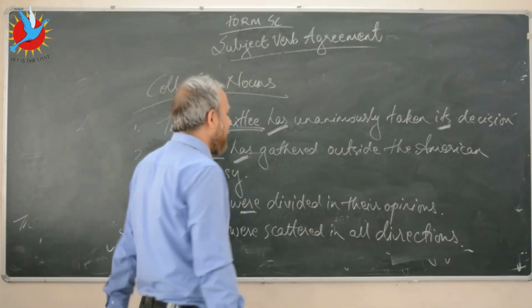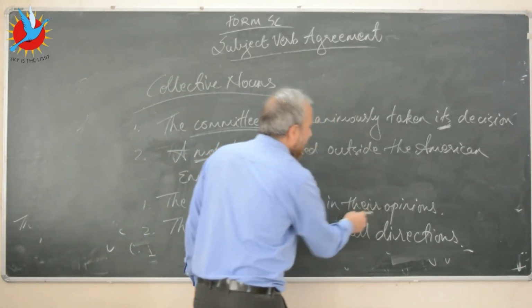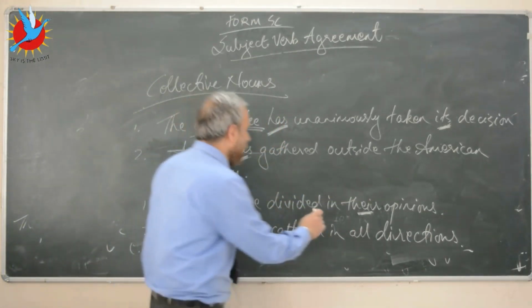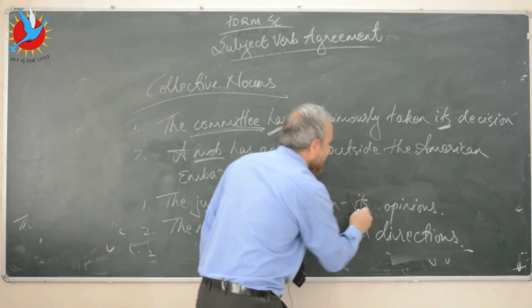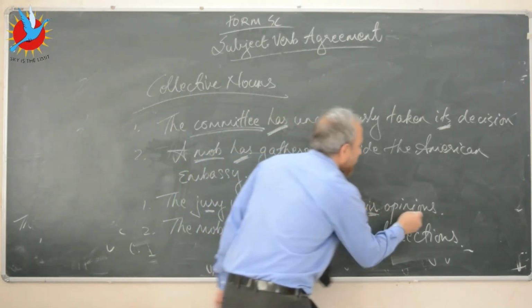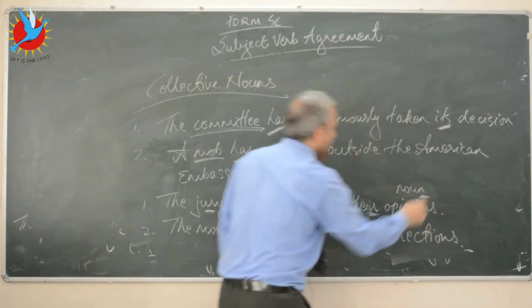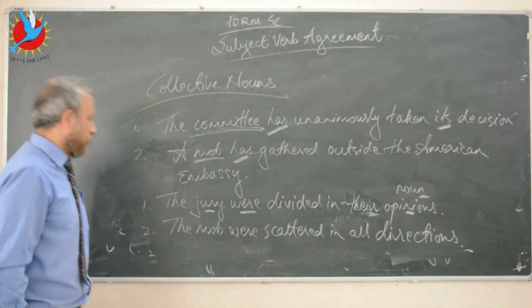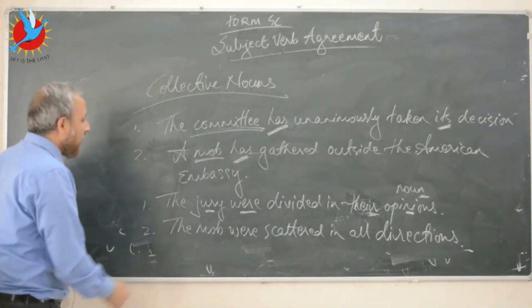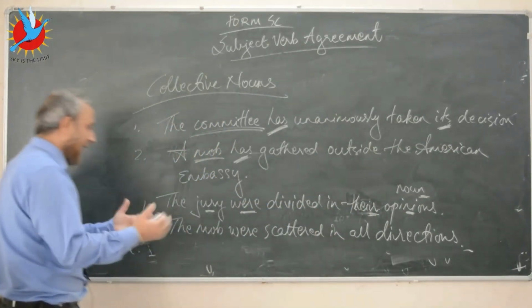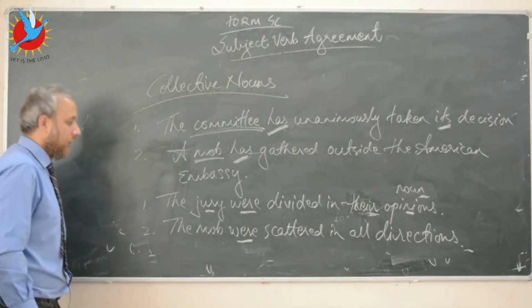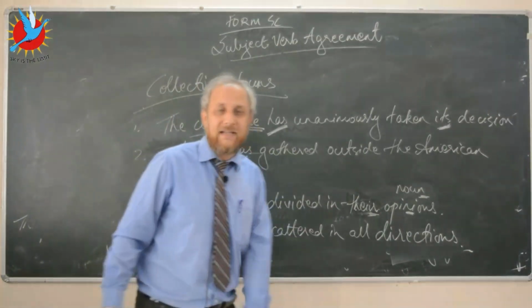Also be very careful of this part here. This is a possessive adjective. Here you cannot use its. Here you have to use their. And opinions, this is a noun. If you look at the second sentence now, the mob were scattered in all directions. Here I'm talking about the individuals that make up the mob. So that's why I've used the plural form of the verb here. Okay, so remember this about collective nouns.